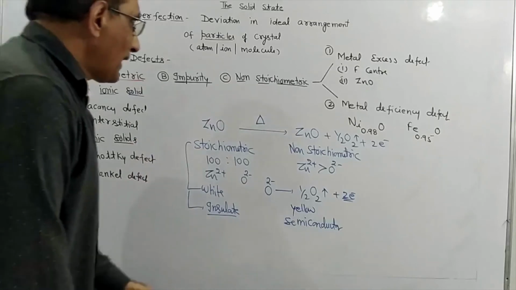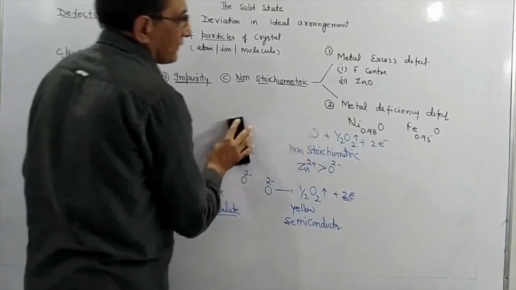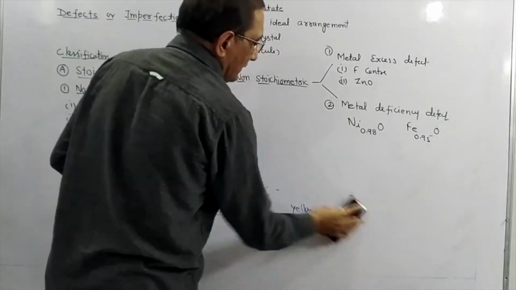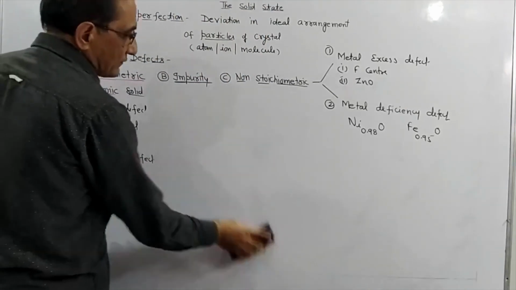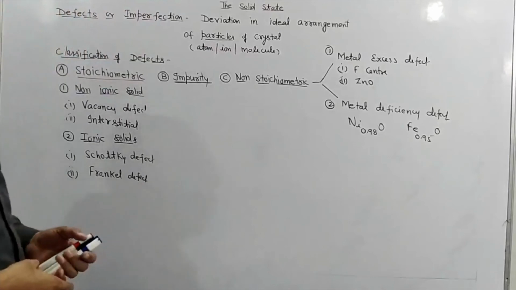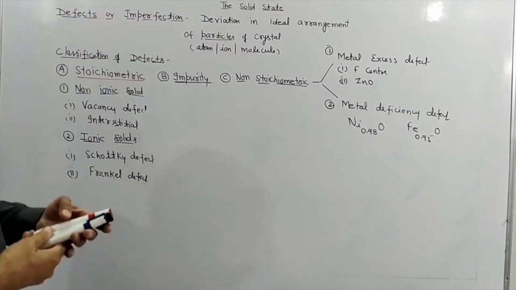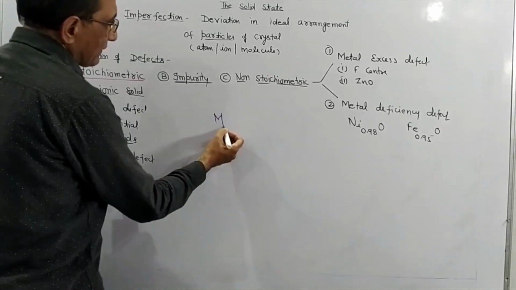Now we'll discuss the last defect, that is metal deficiency defect. In the case of F center and zinc oxide, in both these cases we have more metal ions, therefore it is called metal excess defect. Now we are going to discuss metal deficiency defect.